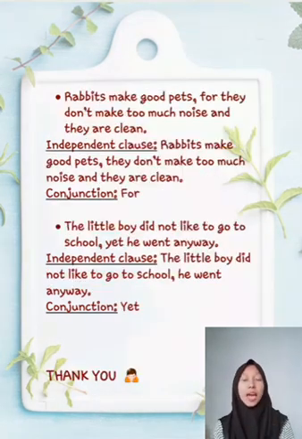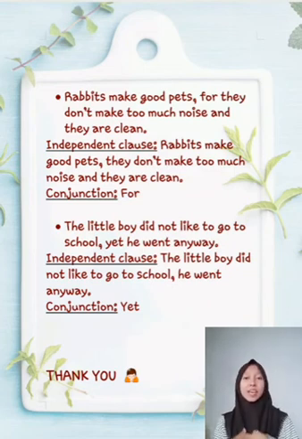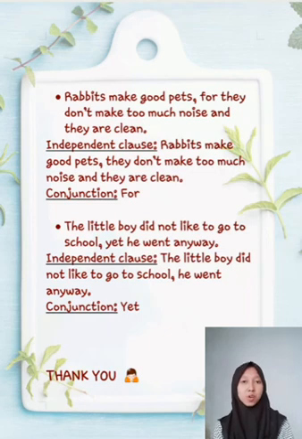Okay, the fourth is rabbits make good pets, for they don't make too much noise and they are clean. In here, the independent clauses are rabbits make good pets and they don't make too much noise and they are clean. And the conjunction is for.